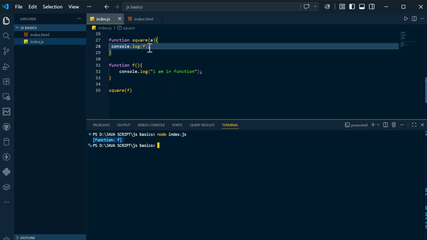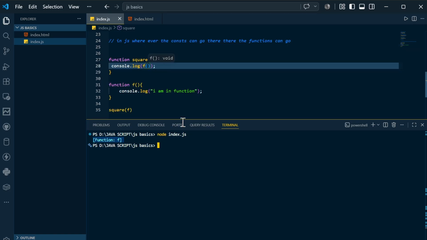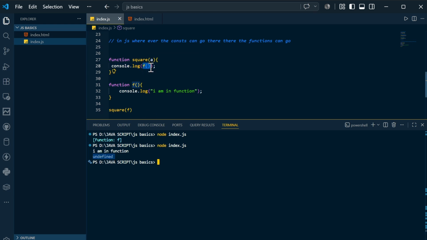If you also want to call it, if you mention it in this fashion, it says I am in function, and then it says undefined. Why? Because you are calling this a. You are passing this function f here, accepting it in a, and calling that function.